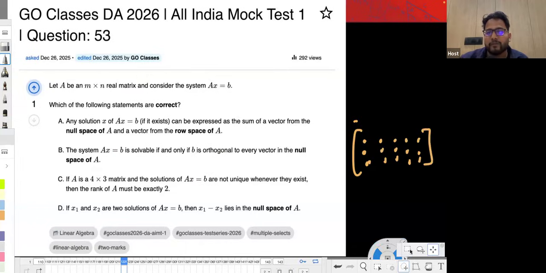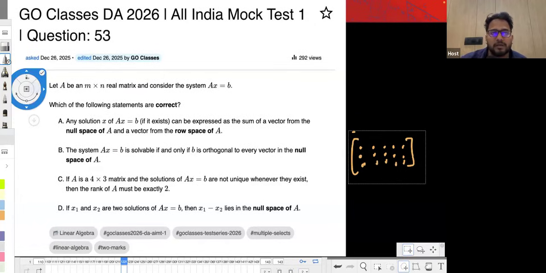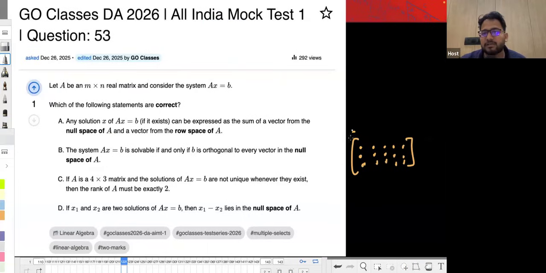Now, whenever you write Ax equal to b, you will be writing your x like this, right? Your x will be matching this dimension 3. I mean, the dimension of x must be this 3, which means x must be basically within Rm, if these are the m rows. Now they're saying that any solution x can be represented as a sum of a vector from the null space and row space.